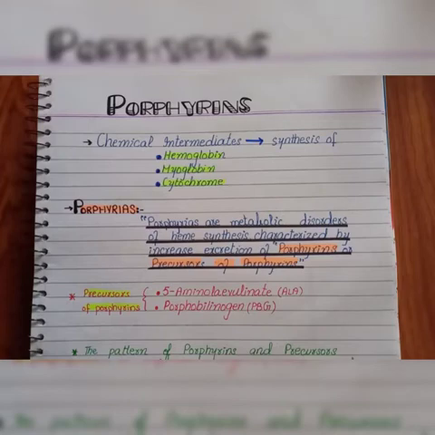We know that the first and the last 3 reactions are the synthetic reactions. Why are they called synthetic reactions? Because they require energy and they take place in the mitochondria. The other reactions do not require energy, so they take place in the cytosol.